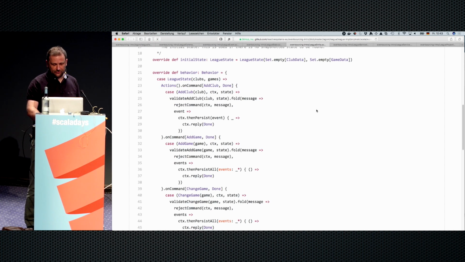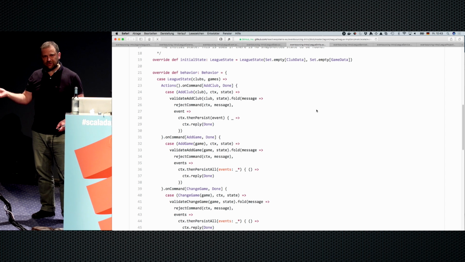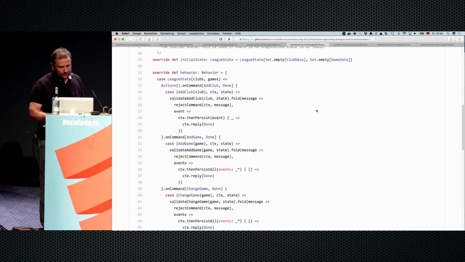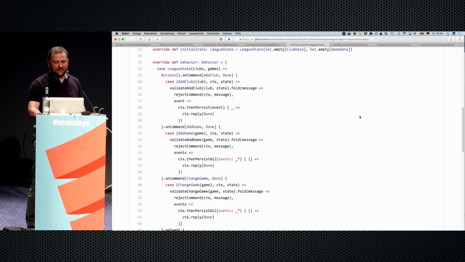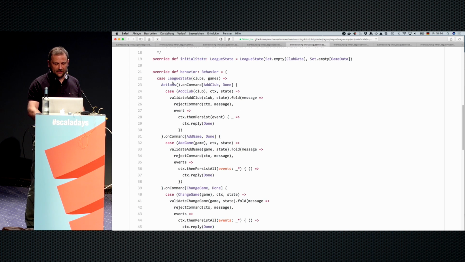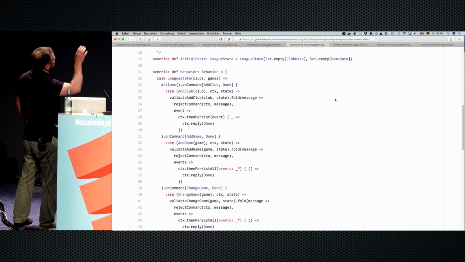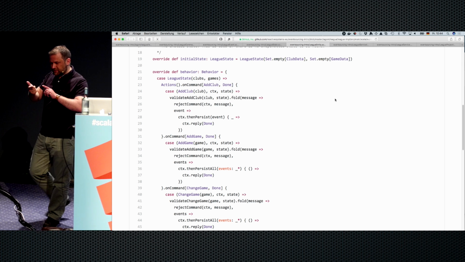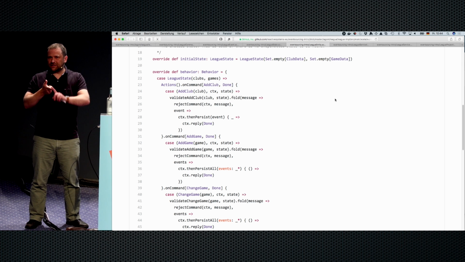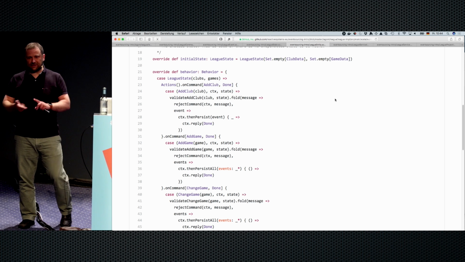Initial state is just sort of setting it up. And then we define the behavior, pretty much like a receive block in an actor, but it uses slightly different mechanics. And here we define command handlers, right? I don't know if you read that carefully, but you've seen we have 3 commands: add a club, add a game, and change a game. So I can add a club to the league, I can add a game.